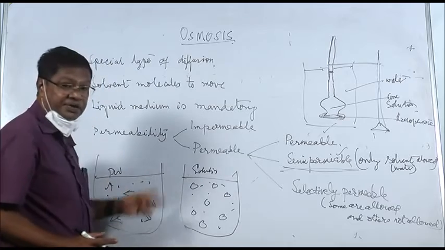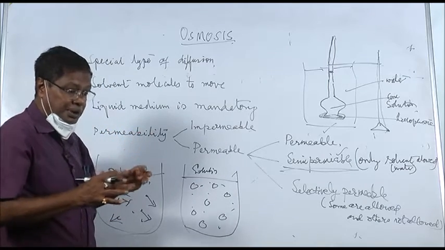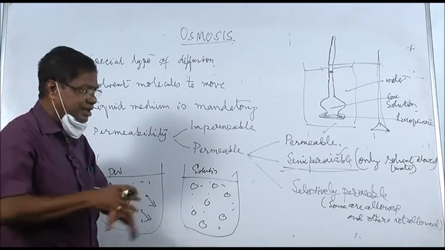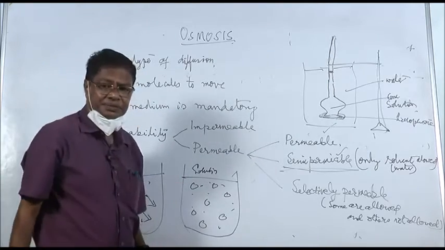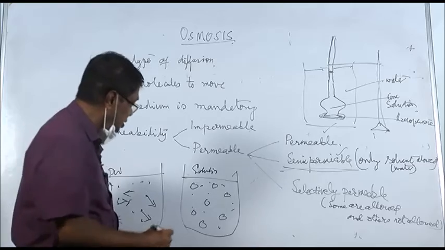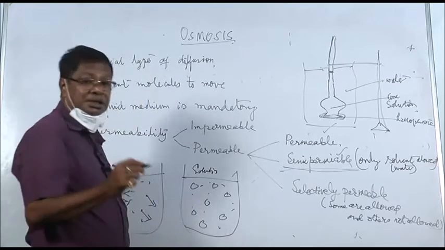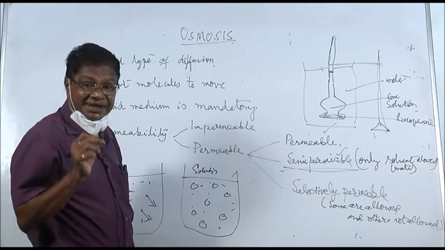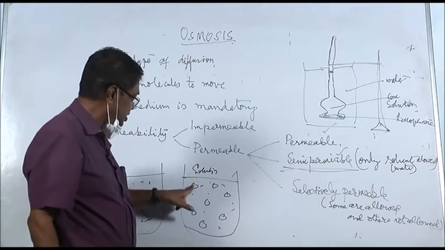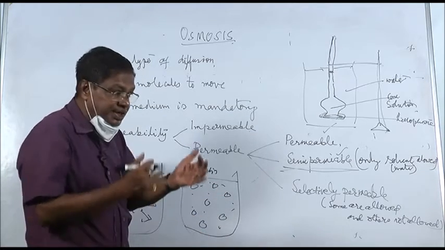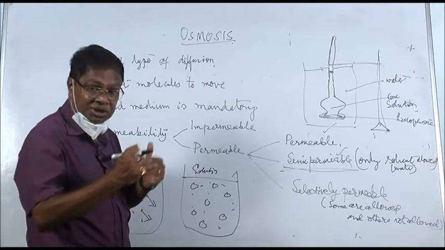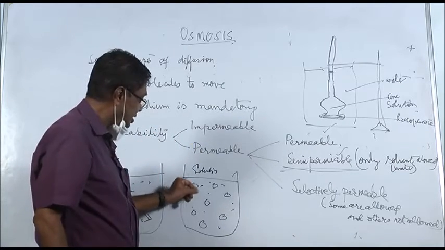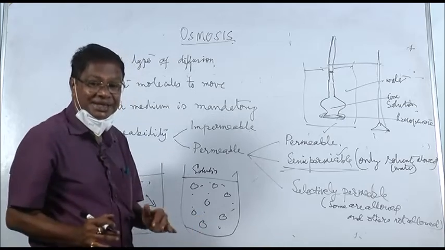They bombard with each other and the rate of movement is the same. But in this case, the movement of water molecules is hindered or stopped by these sugar molecules. So the diffusion pressure or the chemical potential or the free energy of the water molecules decreases.